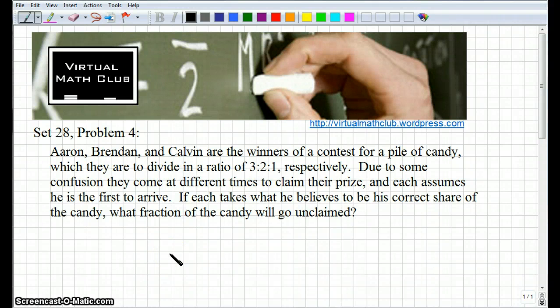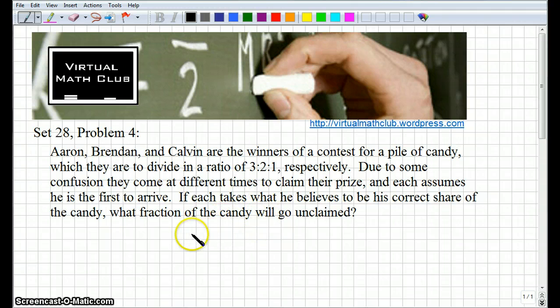Alright, problem number 4. Aaron, Brendan, and Calvin are the winners of a contest for a pile of candy, which they are to divide in a ratio of 3 to 2 to 1, respectively. Okay, so that means that if Calvin gets 1, then Brendan gets twice as many, which would be 2, and Aaron would get 3. Okay. Due to some confusion, though, they come at different times to claim their prize, and each assumes that he is the first to arrive. If each takes what he believes to be his correct share of the candy, what is the fraction of the candy that will go unclaimed?